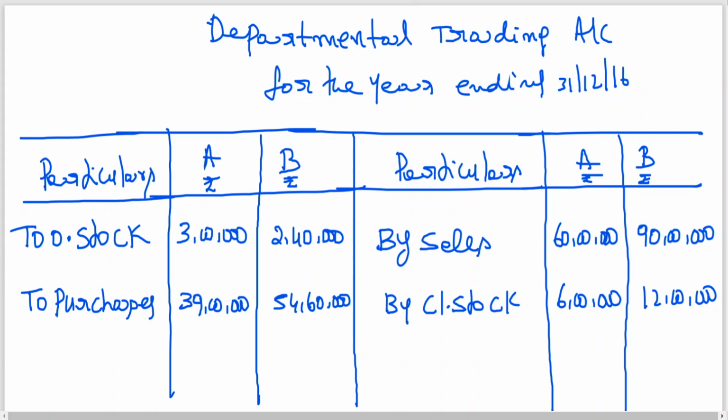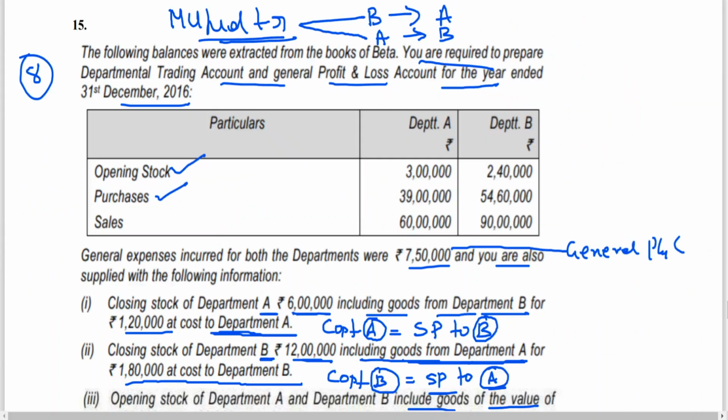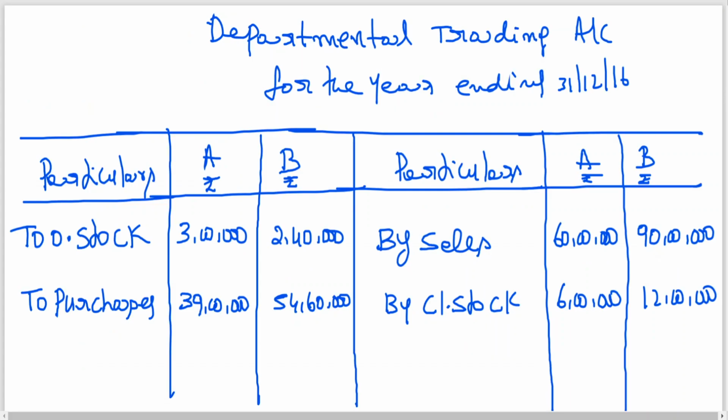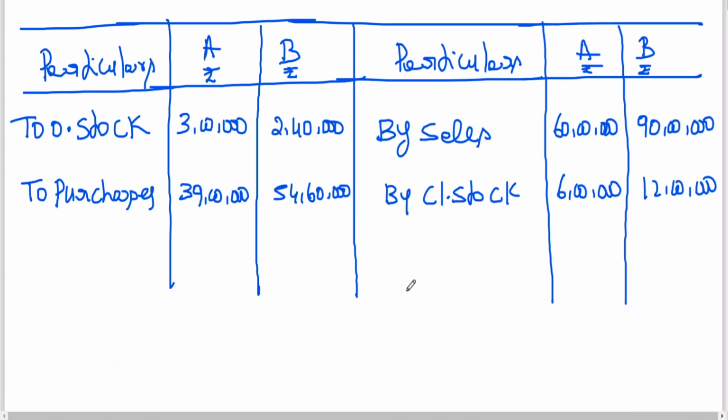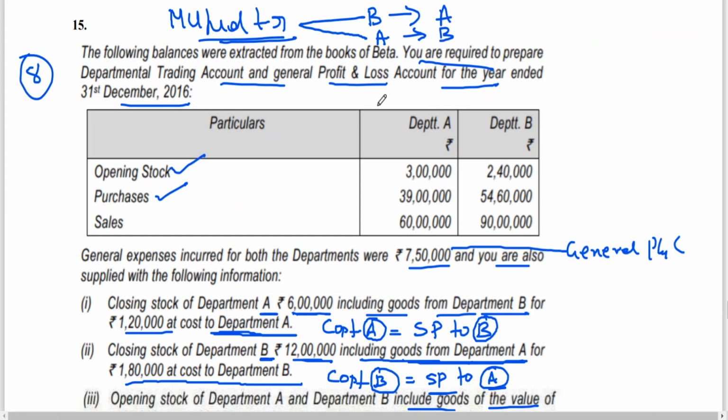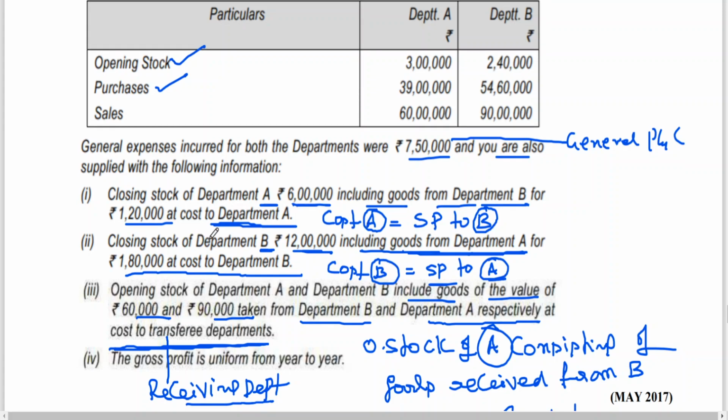Are we doing anything wrong? Think of it. Why am I asking that question? Tell me. Where is the inter-department transfer? Sir, without having inter-department transfers, how can you have closing stock of department B?